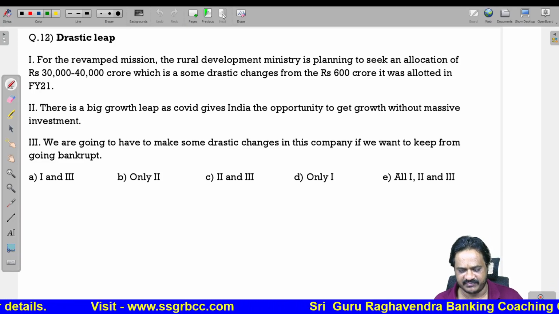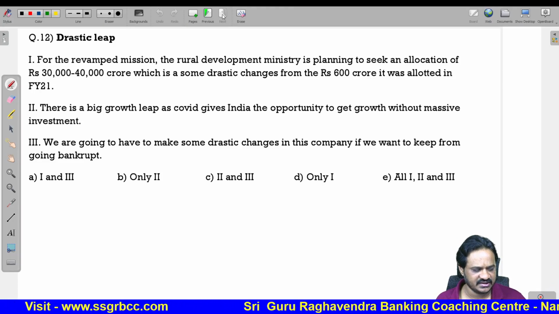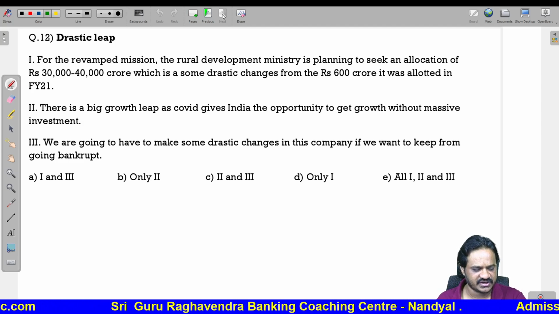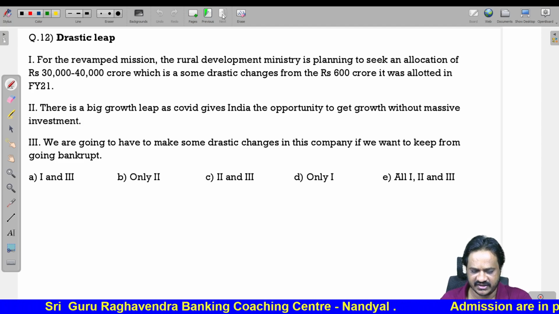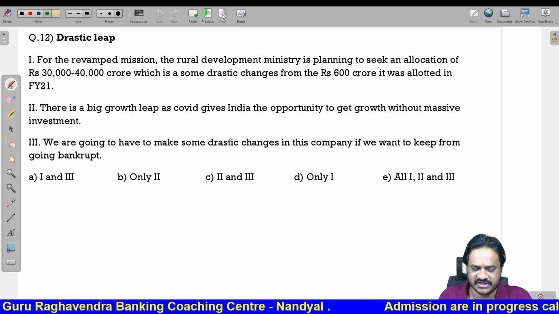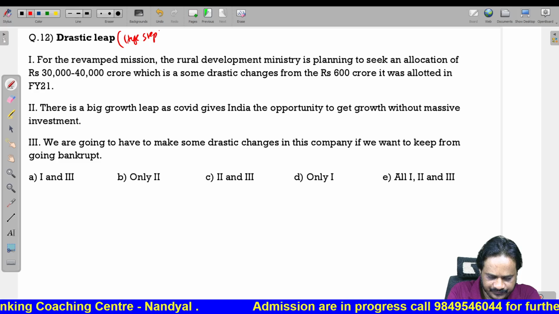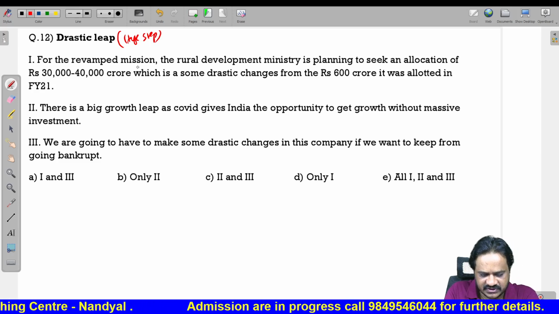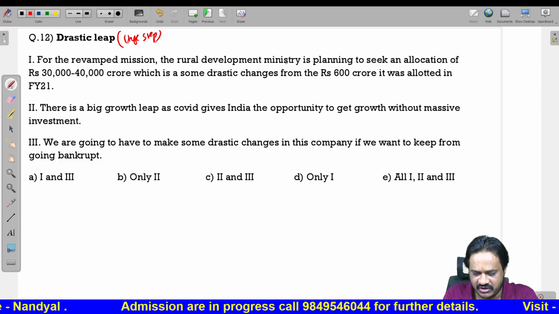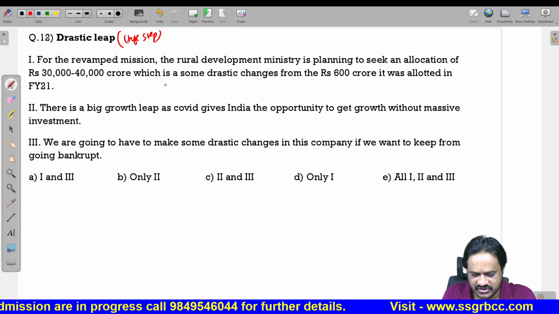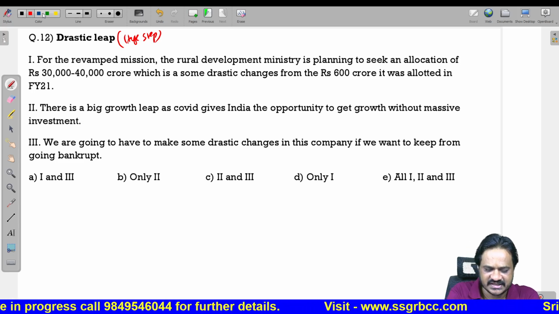Drastic leap. So where can we use the phrase drastic leap? Drastic leap is nothing but a huge step. For the revamped mission, the Rural Development Ministry is planning to seek an allocation of 30 to 40,000 crores, which is a some drastic change.